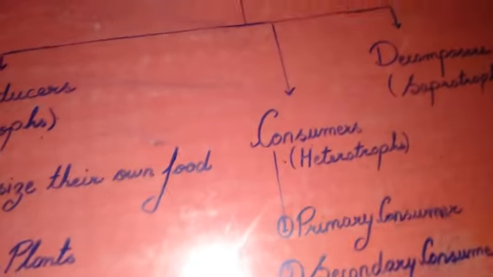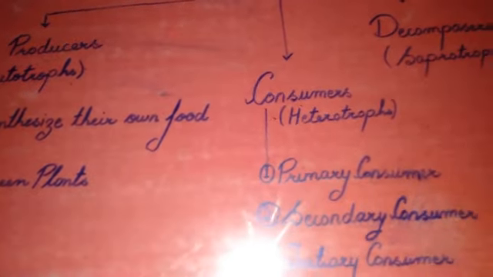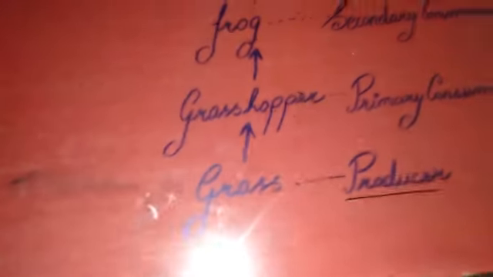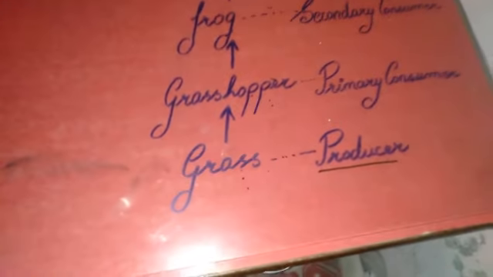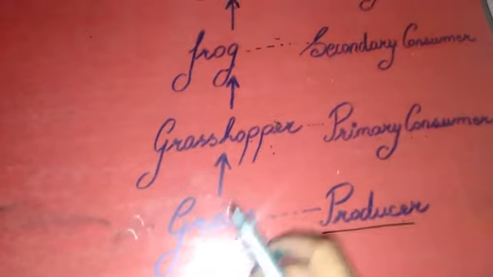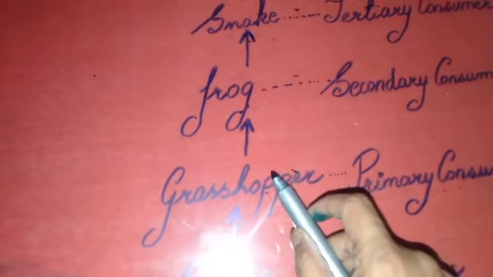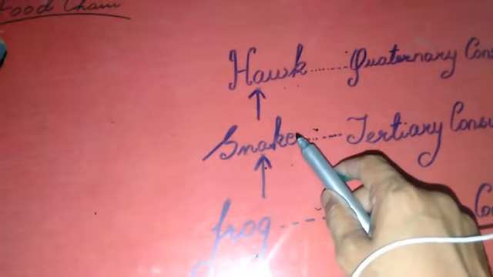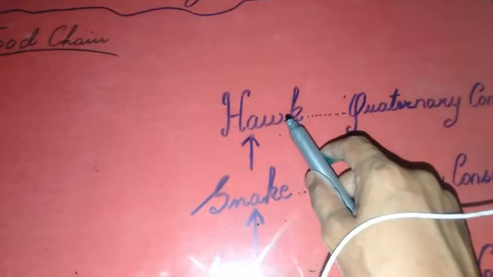Now, to understand all these biotic components in a better way, let us have a look at a typical food chain. What I have drawn is a food chain. This food chain starts with grass. Grass is eaten by grasshopper. Grasshopper is eaten by frog. Frog is eaten by snake, and snake is eaten by hawk.